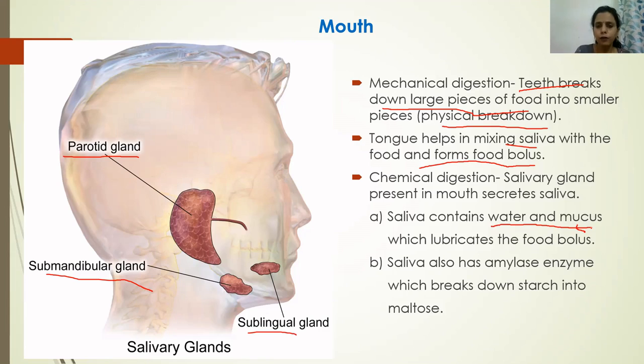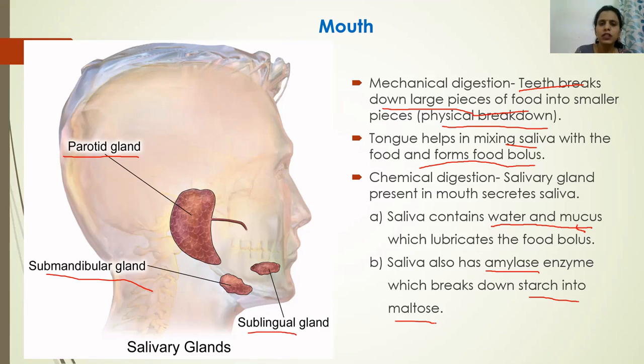Apart from this, a very important enzyme is present in the saliva of human beings, and that enzyme is known as amylase, or you can call it salivary amylase. The salivary amylase enzyme breaks down starch into maltose. This point is important: starch does not directly get digested into glucose.